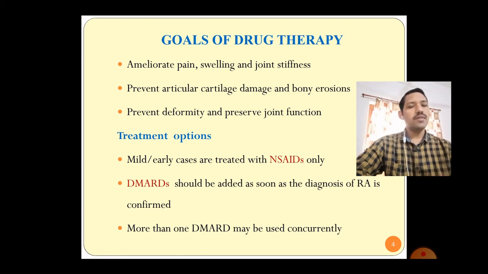When the pain and inflammation are relieved, we have to add disease modifying anti-rheumatoid drugs. But these DMARDs should be added when the rheumatoid arthritis is confirmed based on the pathological report. More than one DMARD may also be used to control the disease process.